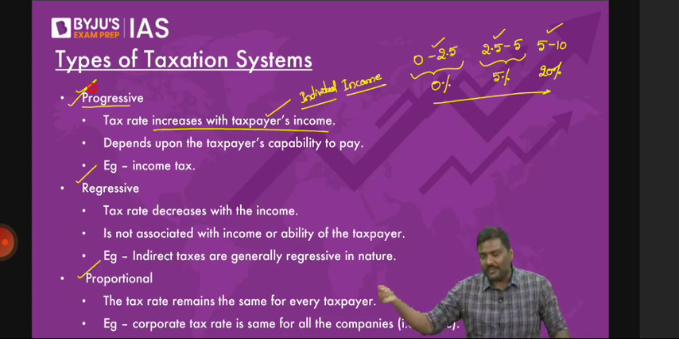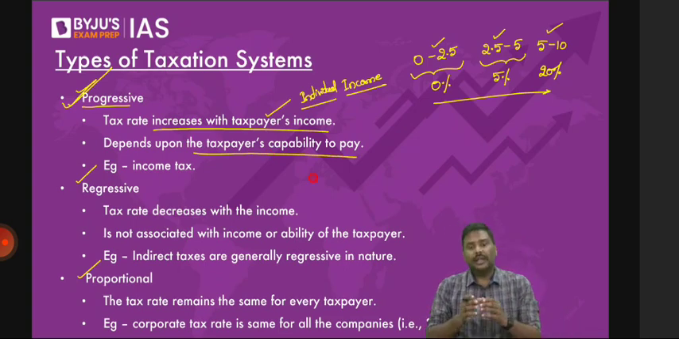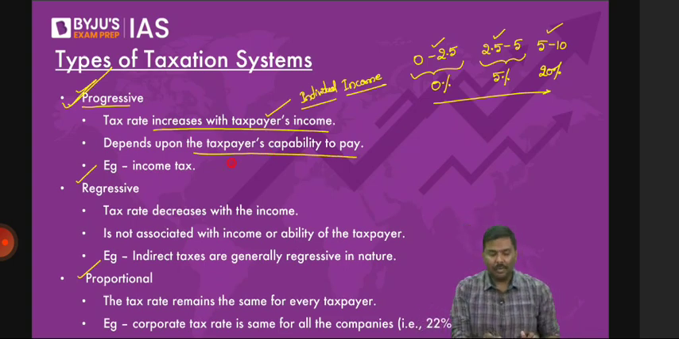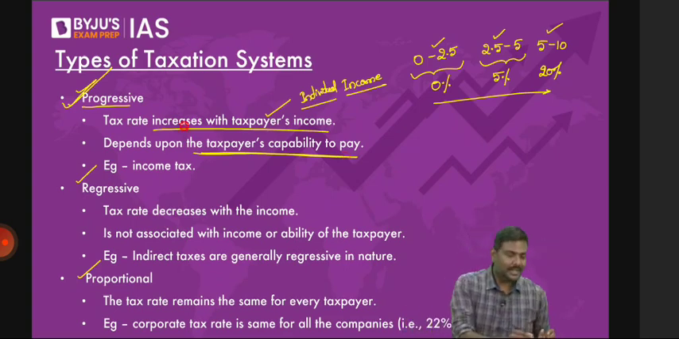So progressive taxation system, and this is going to work because in a progressive taxation system, it is dependent on the capacity of the taxpayer. The person has more income, which means the person has the capacity to pay more taxes. That is the basic idea of a progressive taxation system. Let me come to the next one.